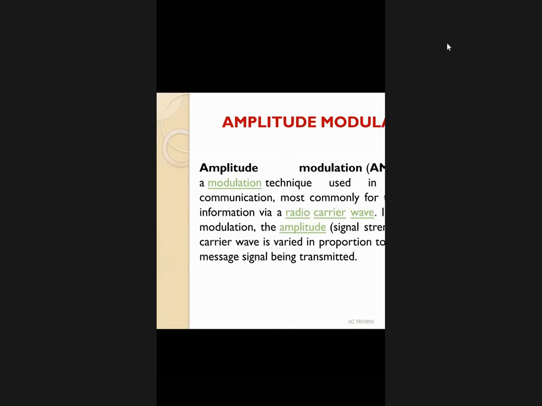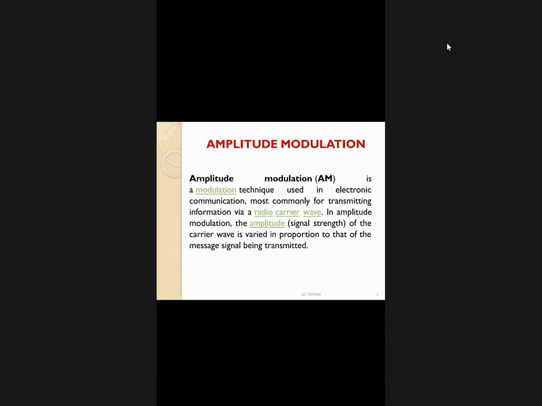What happens is the amplitude of the carrier signal is going to vary based on the instantaneous value of the amplitude of the message signal. So if the amplitude of the message signal increases, then the amplitude of the carrier signal also increases. If the amplitude of the message signal is reduced, at the same time the amplitude of the carrier wave is also going to reduce. So depending upon the amplitude of the message signal, the resultant signal strength is going to vary, either increase or reduce.